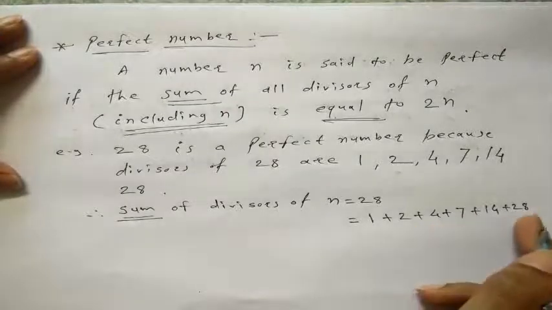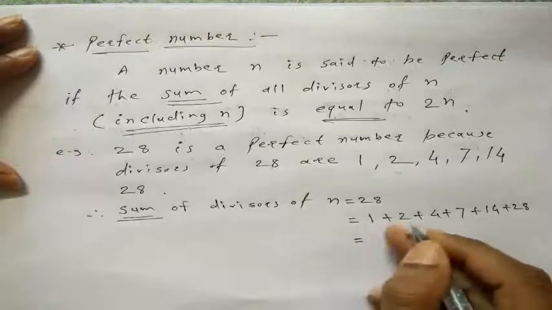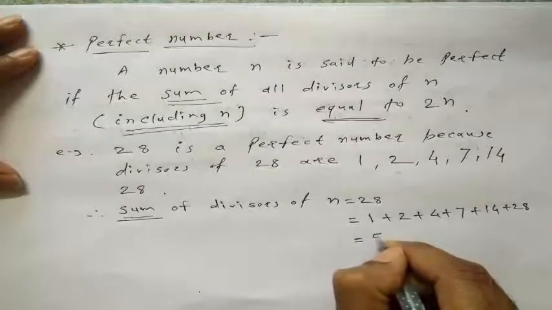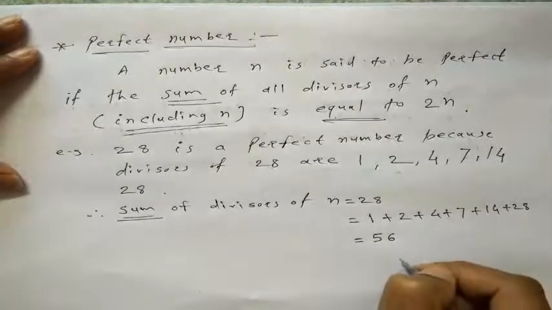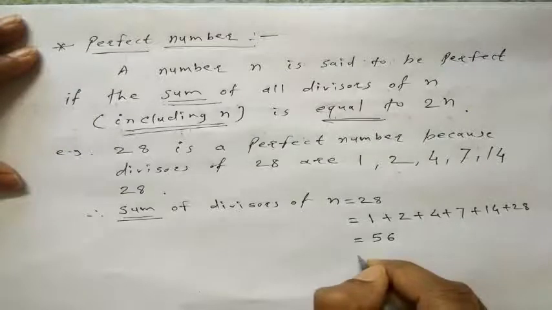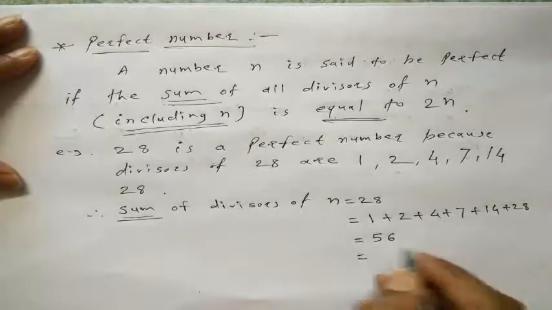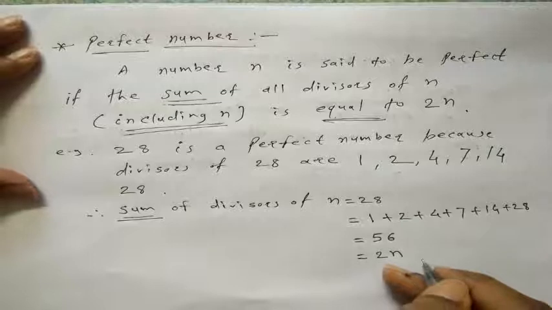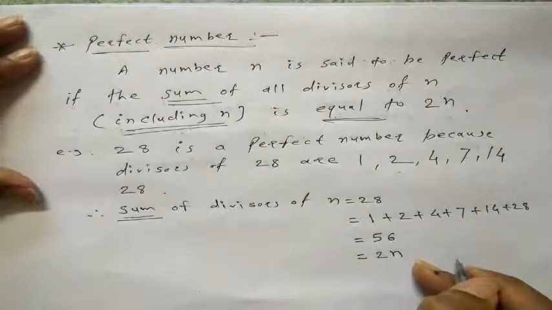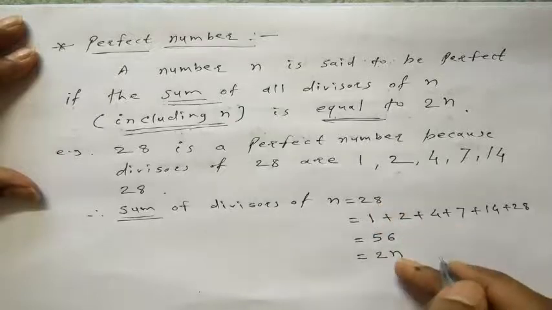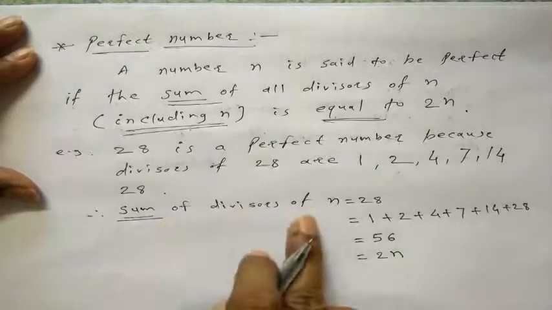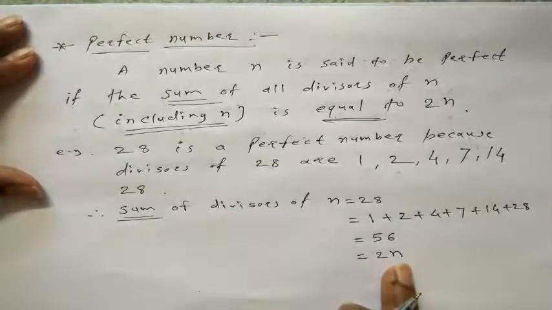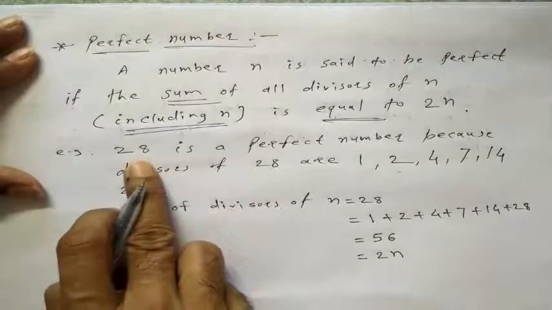The sum of all divisors, 1 plus 2 is 3, and so on, is equal to 56. And this is equal to 2 into n, that is 2 into 28. Here n is equal to 28. Therefore the sum of all divisors of n including n is equal to 2n. Therefore here 28 is a perfect number.